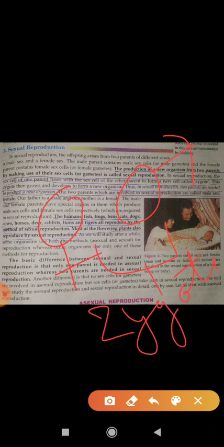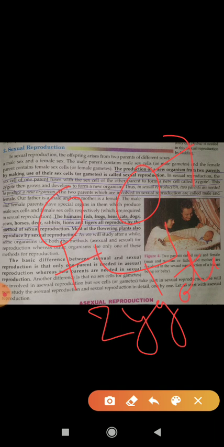Similarly in plants, the male part is the pollen grain and the female part is the ovary, inside which the embryo sac is present. When the pollen grain reaches the embryo sac, fertilization takes place and again a zygote forms. Afterwards, in flowering plants we can easily see the fruit.